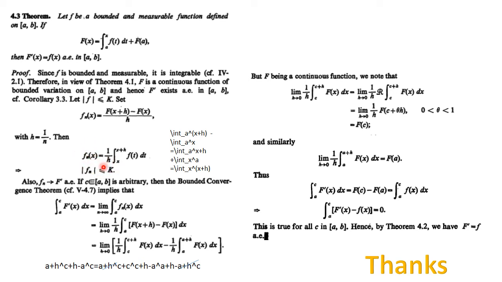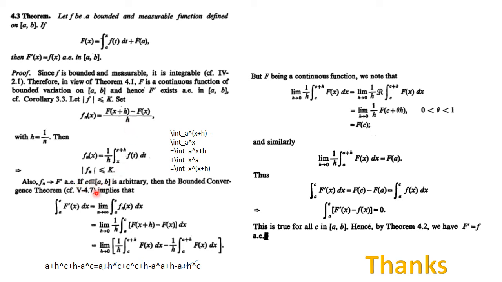So this is bounded by the same number K because our small f is bounded. Also, when you find the limit as n goes to infinity, this is nothing but the derivative of capital F. So this sequence is going to the derivative of capital F almost everywhere.